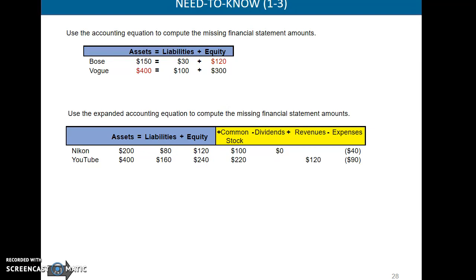Moving down to the expanded equation, we want to take a look here. We see that revenues is missing from Nikon, and then for YouTube, we got the dividend payment, which is missing. So let's take a minute here and let's see if you can figure out what number should go in revenues and what number should go in dividends.